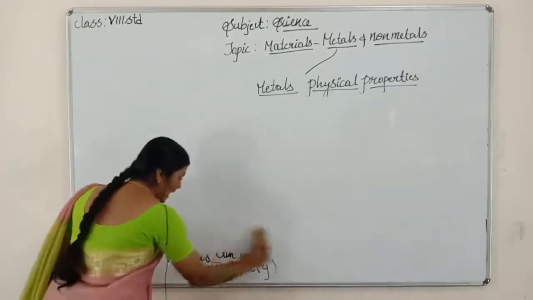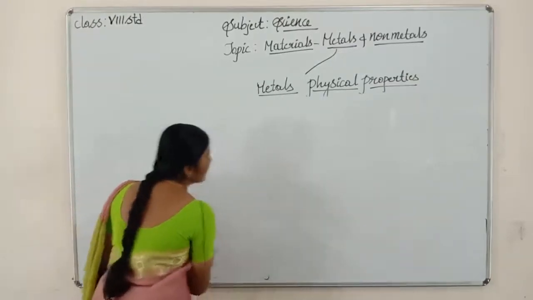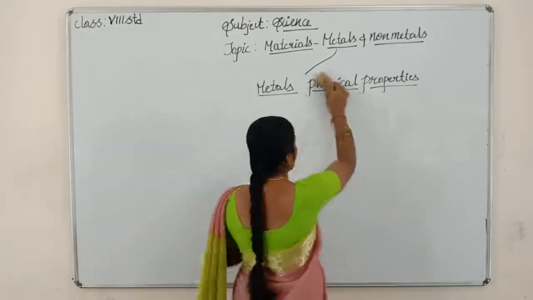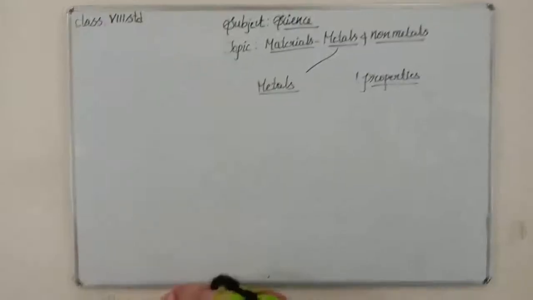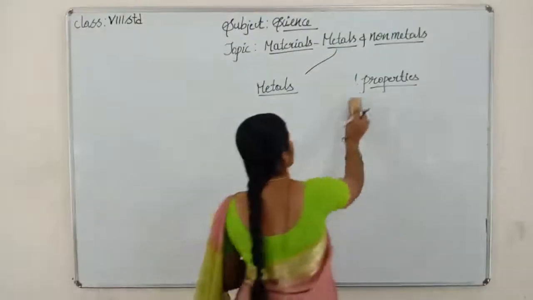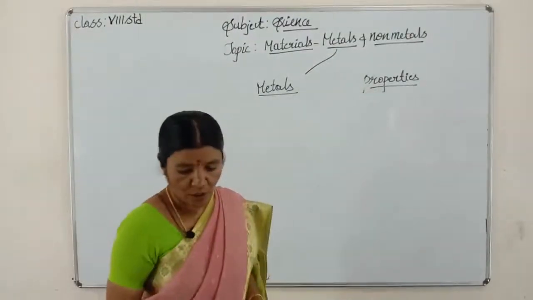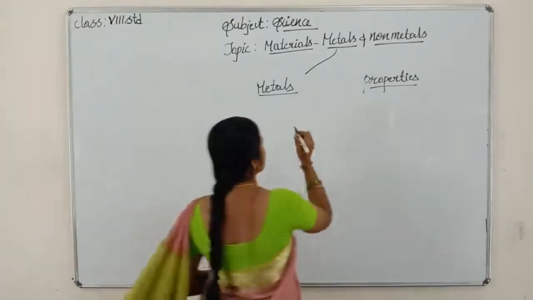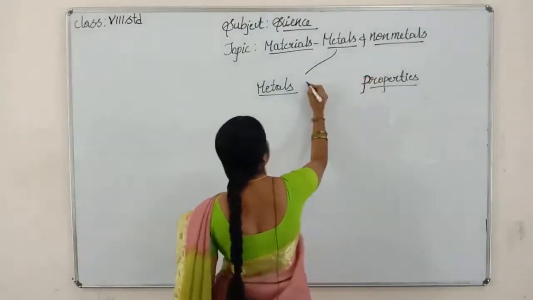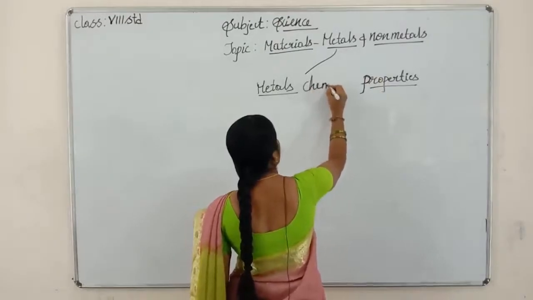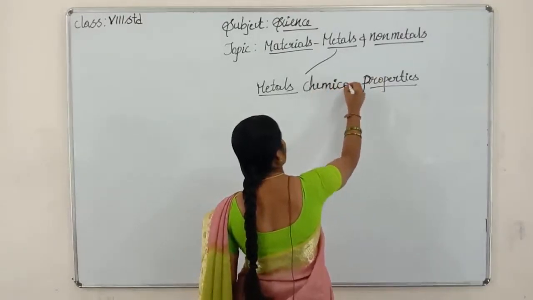When it reacts, then we say they are the chemical properties. Now we have learnt about physical properties, children. Now we are moving forward to learn chemical properties of metals.